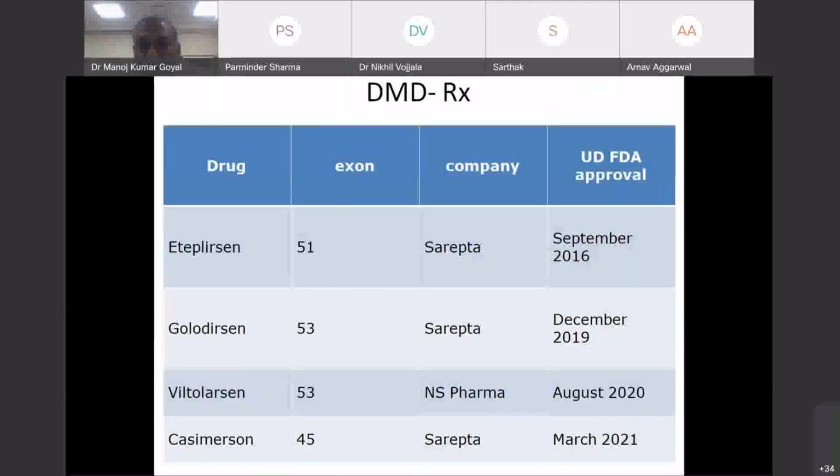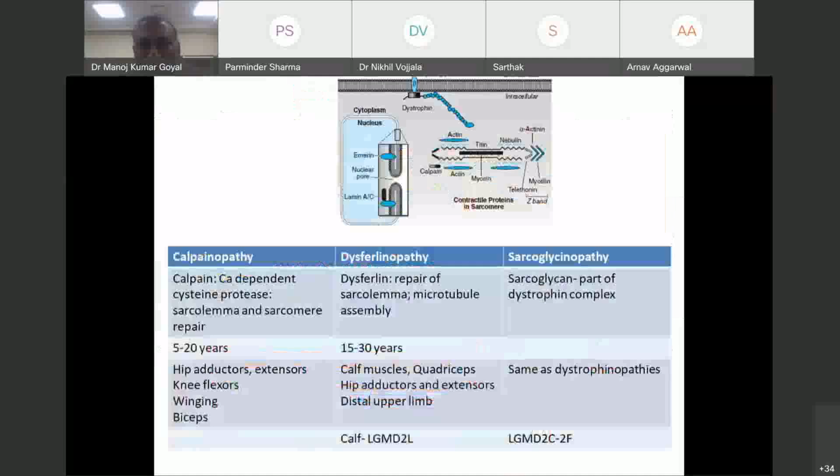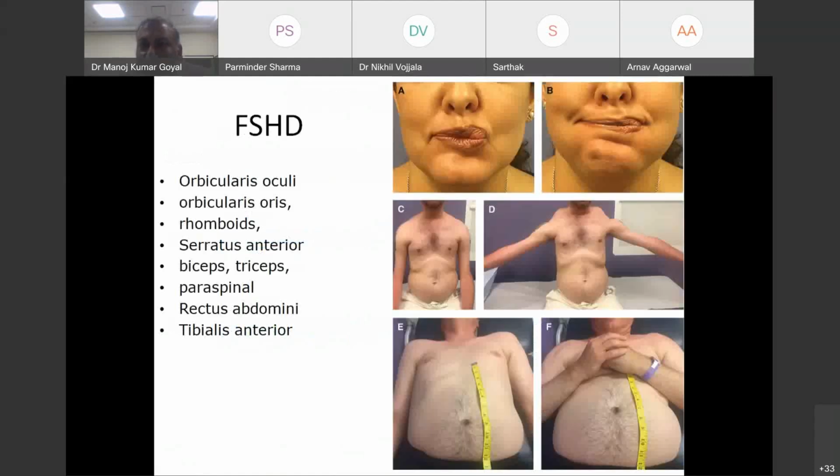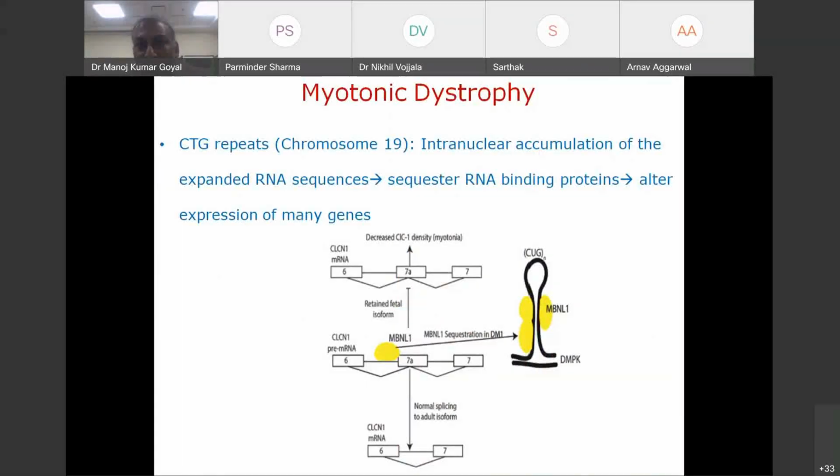Otherwise, some of these questions we could have covered in the discussion. In facioscapulohumeral dystrophy, the abnormality is in the DUX4 transcript. It's a transcription factor, so it affects multiple other genes. So in an FSHD patient, you tend to get hearing loss, you tend to get retinopathy, and other symptoms also. There are multiple reasons for that. Unfortunately, for lack of time, we have to omit it, like in myotonic dystrophy.